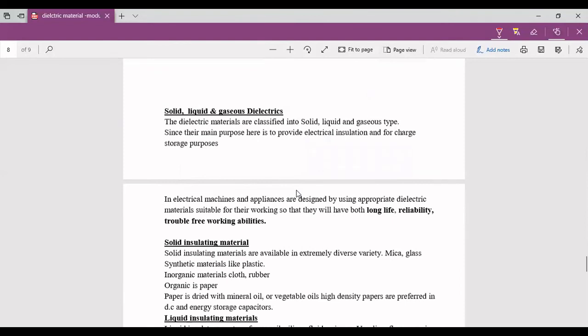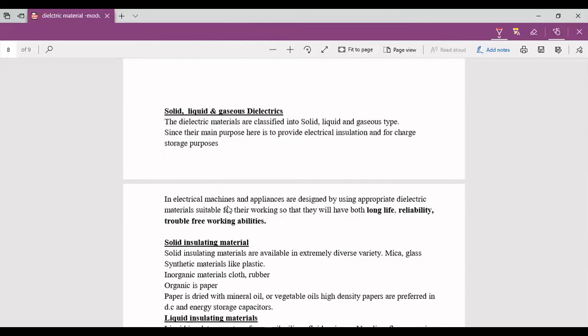Next, we're going to discuss the types of dielectric materials. Dielectric materials are classified into three types: solid dielectric material, liquid dielectric material, and gaseous dielectric material. Their main purpose is to provide electrical insulation and for charge storage purposes, so we use dielectric materials in electric machines and in the electronics industries.